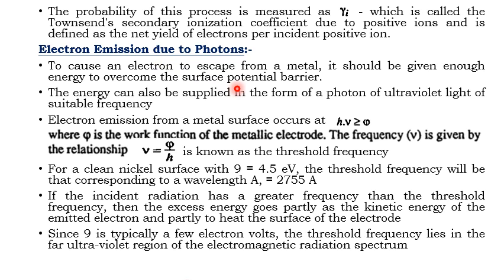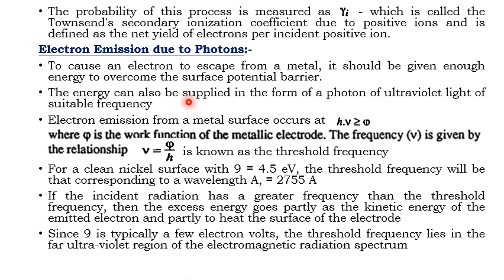To cause an electron to escape from a metal, it should be given enough energy to overcome the surface potential barrier. So once the provided energy exceeds the metal surface potential barrier, the electron is liberated from the metal.